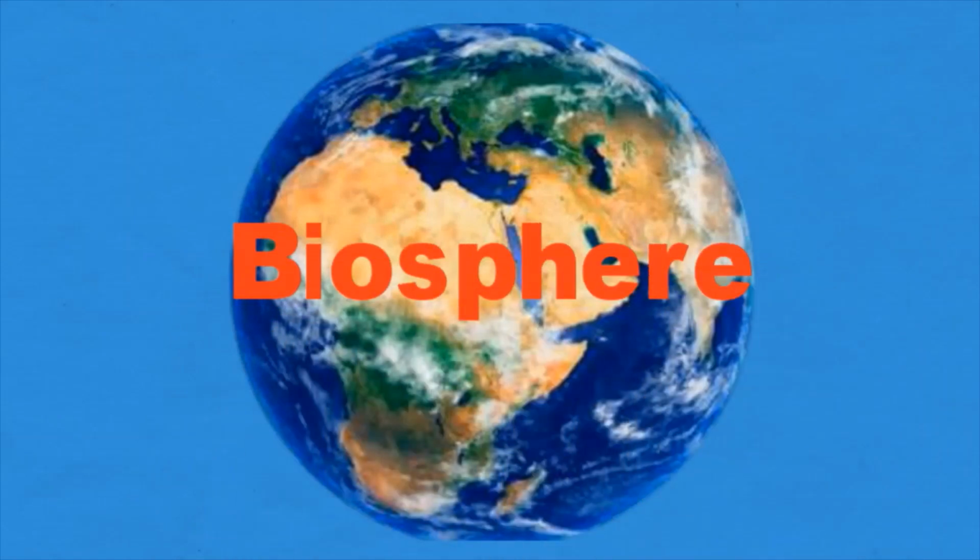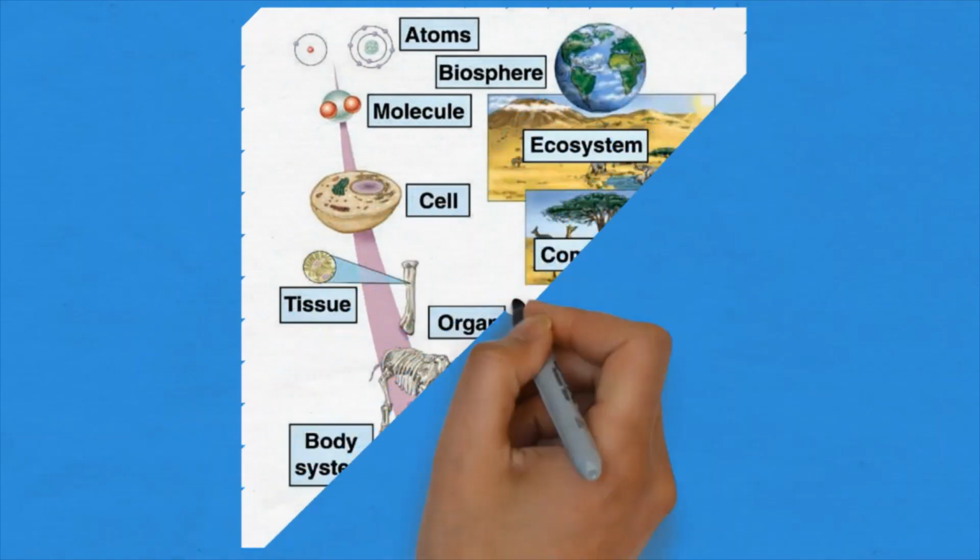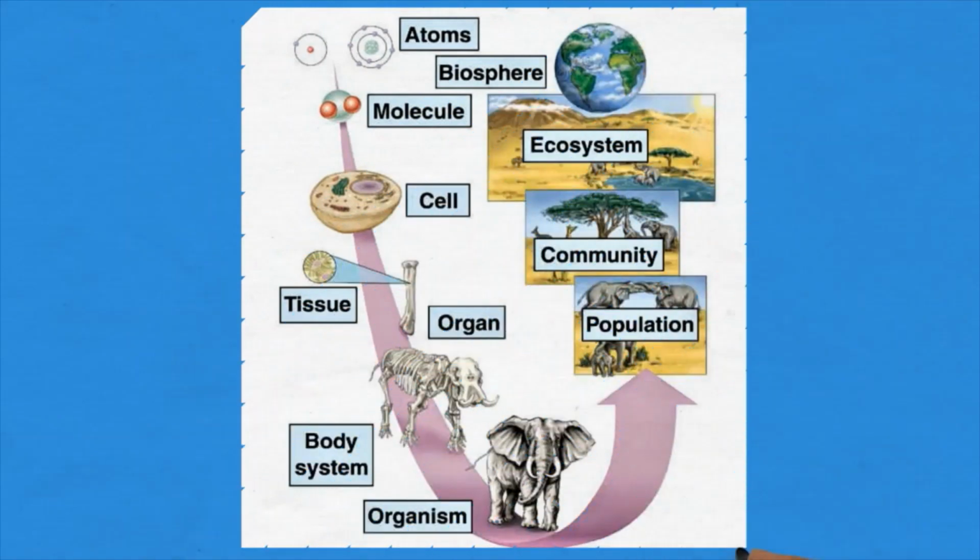With this, we come towards the end of this video. To sum this all up, organisms can be studied at different levels of organization, which can be atomic and subatomic level, molecular level, cell and tissue level, organ and organ system level, or we can look at it as an individual, as a part of a population, as a part of a community that includes different populations, and a part of an ecosystem which includes both abiotic factors as well as living organisms. This was all about levels of biological organization.